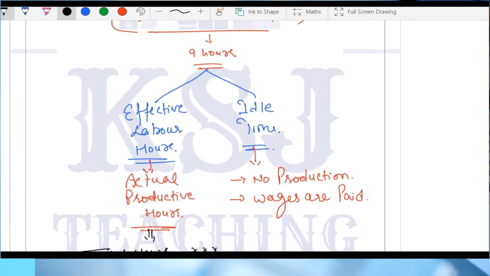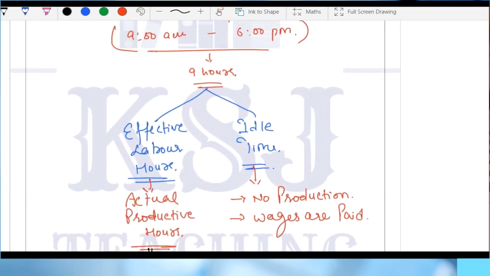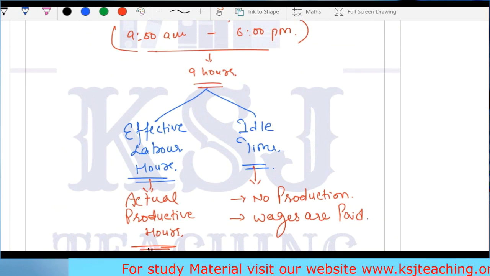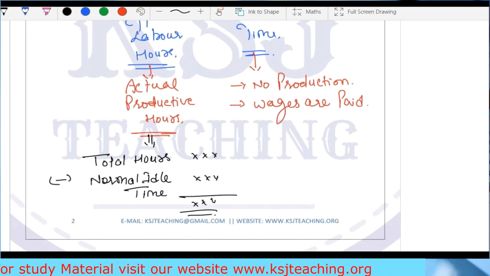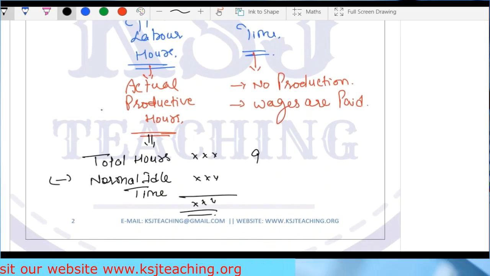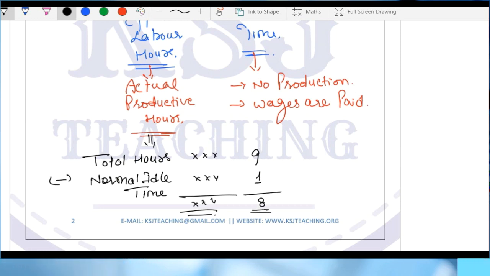Total hours, he's staying in the factory for 9 hours, but out of this he's taking 1 hour for his food, for his tea, coffee, for some rest, for setting up the new jobs. So if 9 hours is the total time he's spending inside the factory, normal idle time is 1 hour. So that means it is 8 hours.